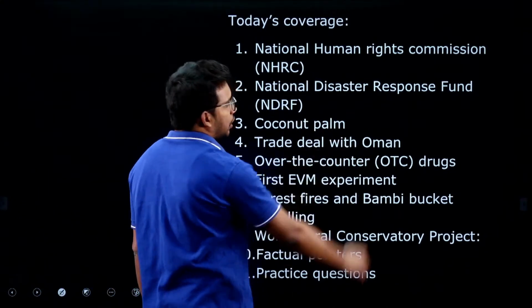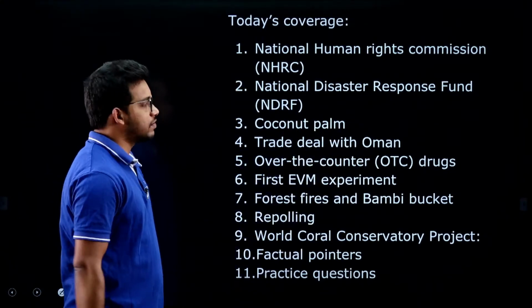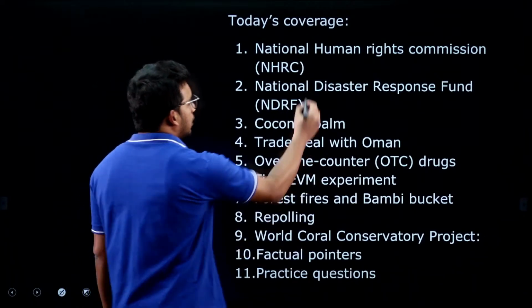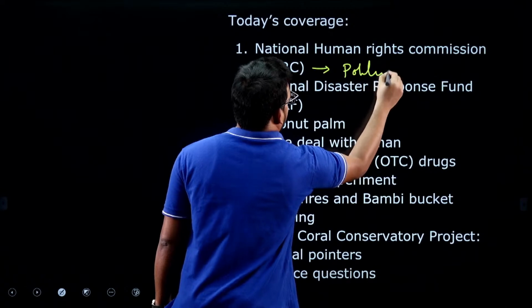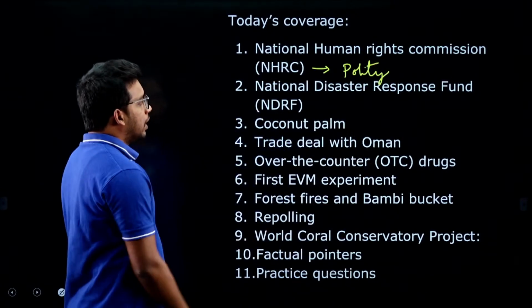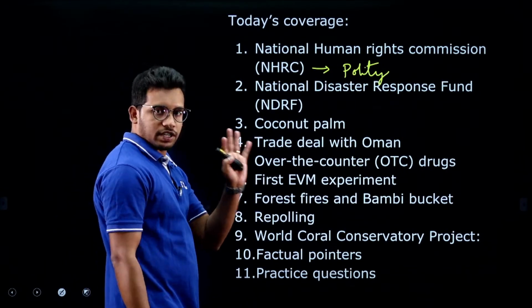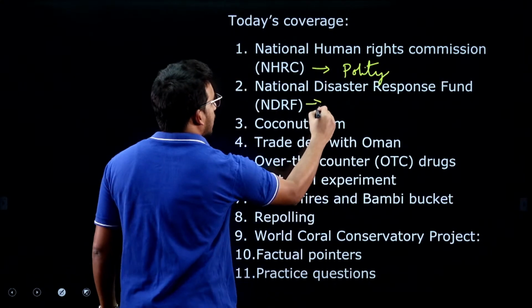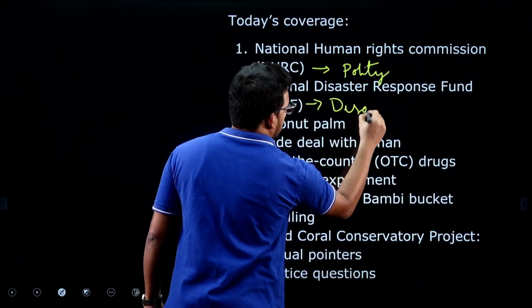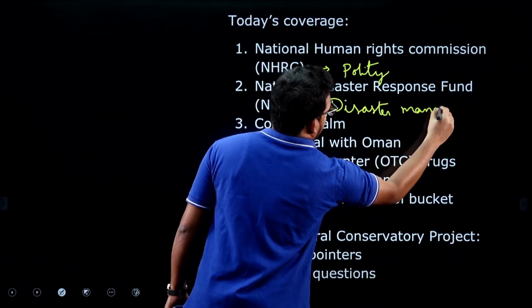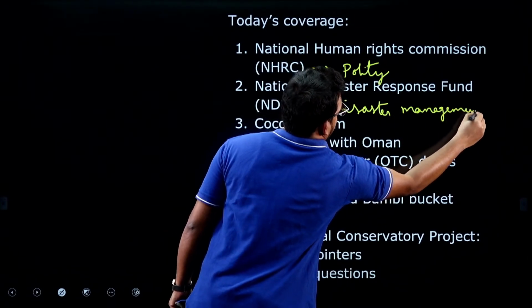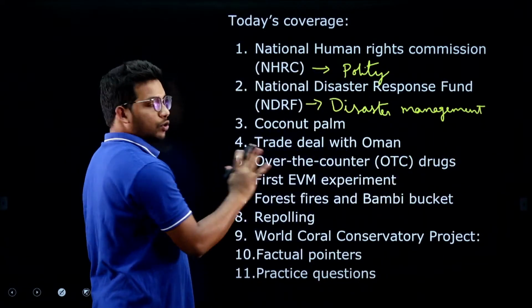First one, National Human Rights Commission. So, it is a part of Indian polity and is a statutory organization. So, this is from polity subject. Okay. Next, National Disaster Response Fund. This is from disaster management. Okay. Next one, coconut palm.